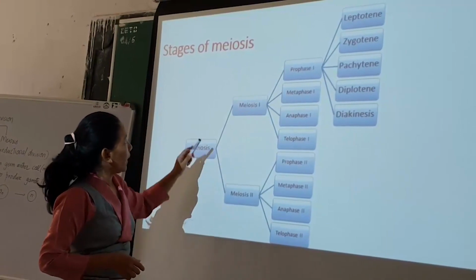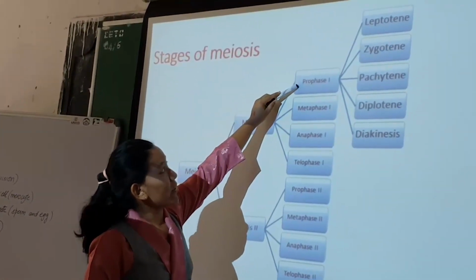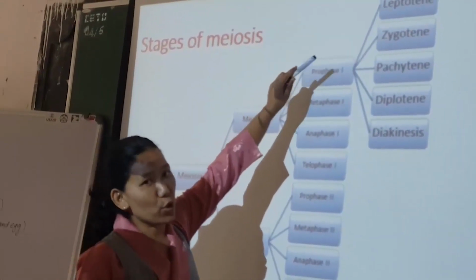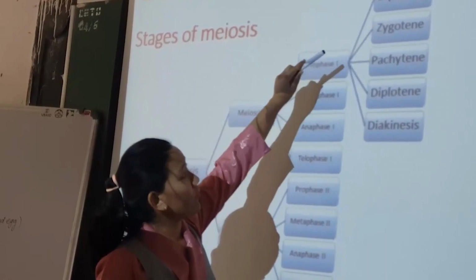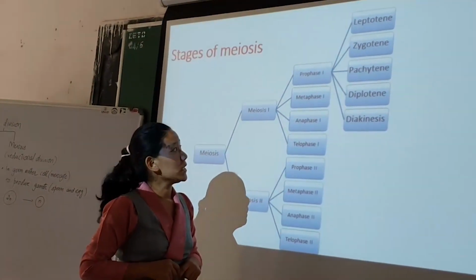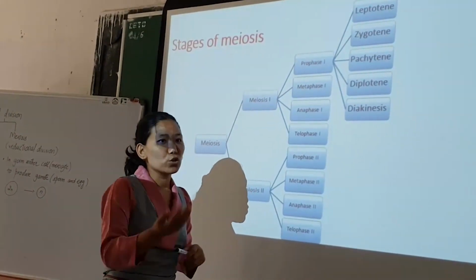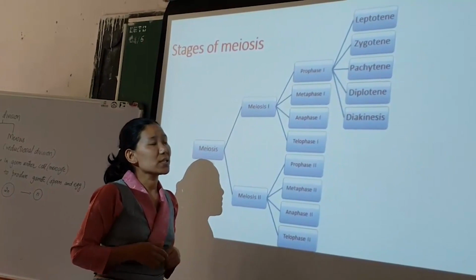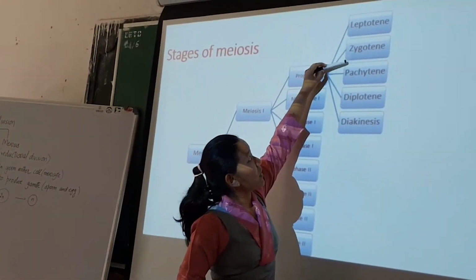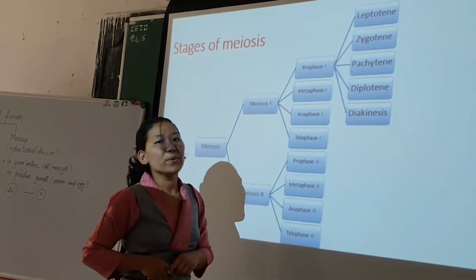Now, if you look at meiosis 1, the first part is prophase 1, and prophase 1 is again a lengthy process. It involves 5 sub-stages: leptotene, zygotene, pachytene, diplotene, and diakinesis, and the sequence is very important. To memorize the sequence, we can use a mnemonic like Lata, Zara, Pani, Nete. In this way you can remember the sequence.